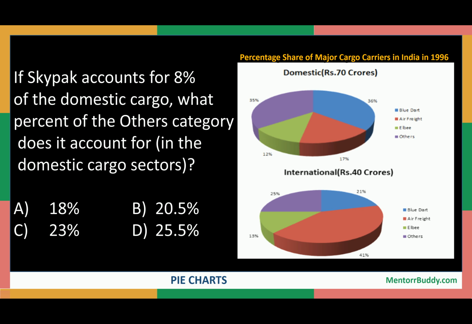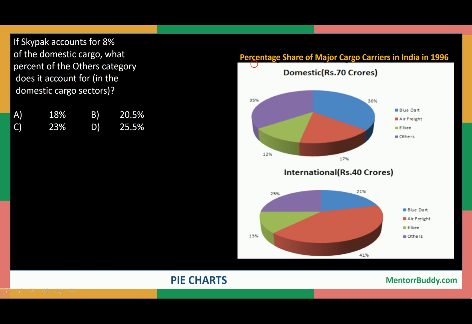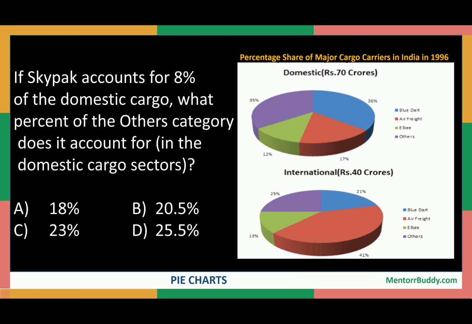Here it is written, percentage share of major cargo carriers in 1996. So the major share in 1996 is given for both domestic as well as international. Now we need to understand that the question has been asked from the domestic part. So the international part is irrelevant for us as of now. Nothing has been asked from international. So only domestic. This is a question based on the first pie chart only, the one above. So we'll just take care of this.